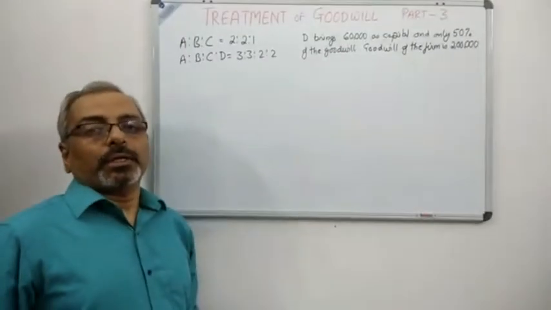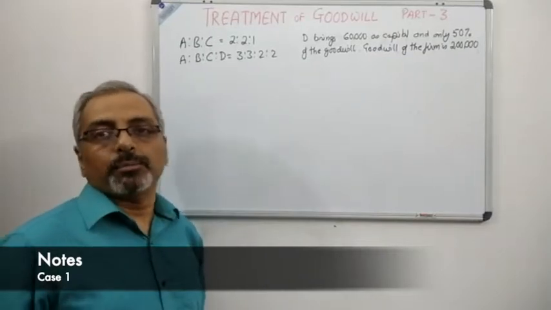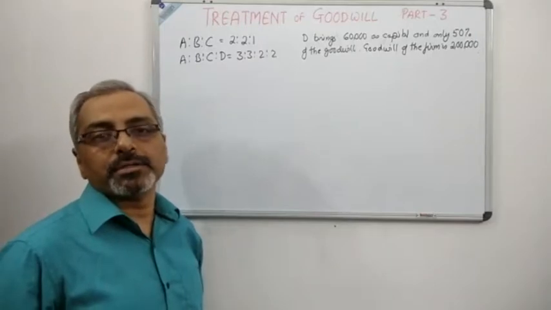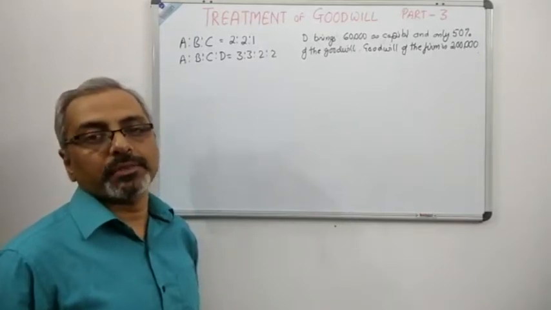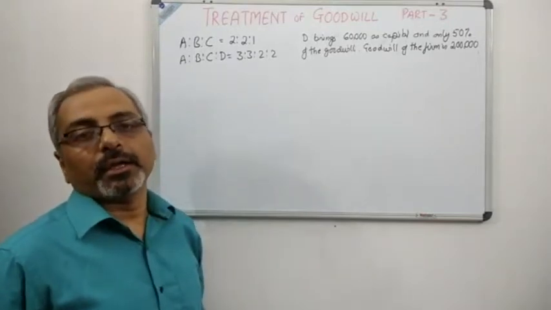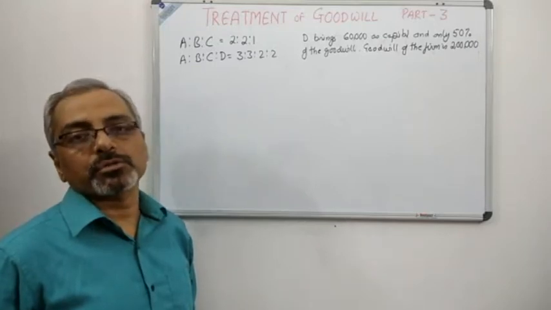Now let us take one case to understand how the treatment will be for goodwill partially brought in by the new partner. You can see very carefully that there are A, B and C as old partners and they have a profit sharing ratio of 2:2:1, and they take a new partner D and the new profit sharing ratio becomes 3:3:2:2.